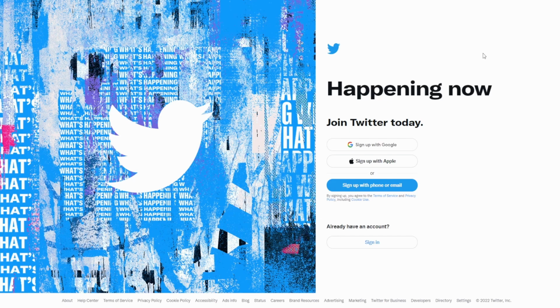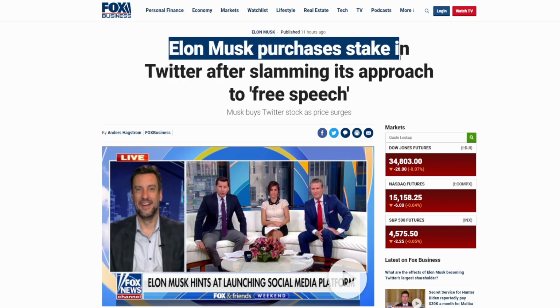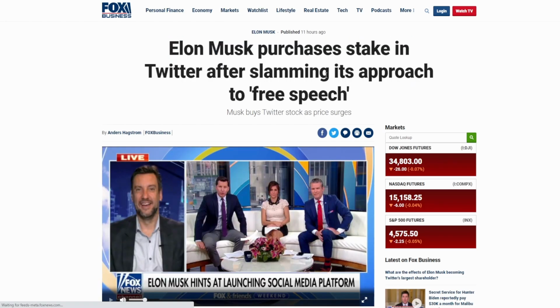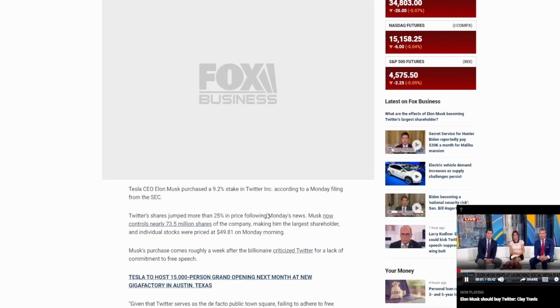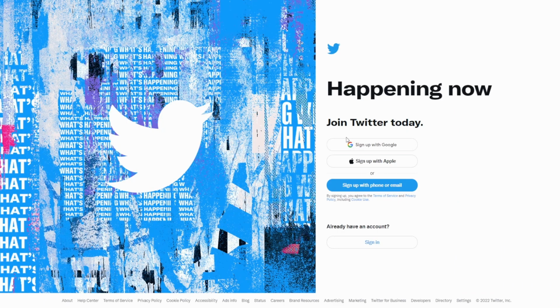Today I would like to analyze the company Twitter, mainly because of the fact that the mad lad, the based Elon Musk actually did it. As of 11 hours ago, Elon Musk purchases stake in Twitter after slamming its approach to free speech. Actually, Elon Musk buys around 9.2% of stake in Twitter Incorporated. So seeing that the world's richest man actually bought this company, let's make an analysis on their fundamentals and see what we can come up with. With that said, let's get started with this analysis.